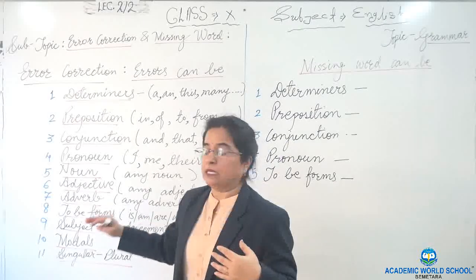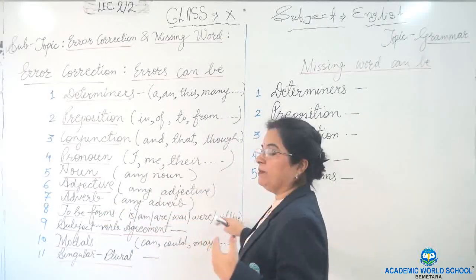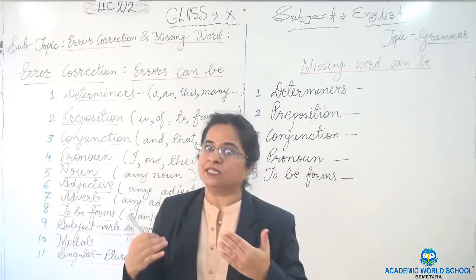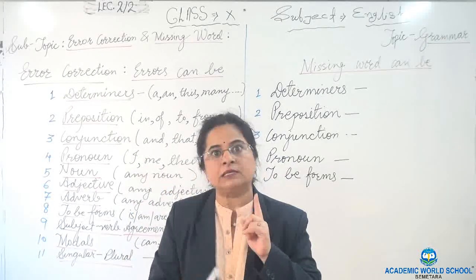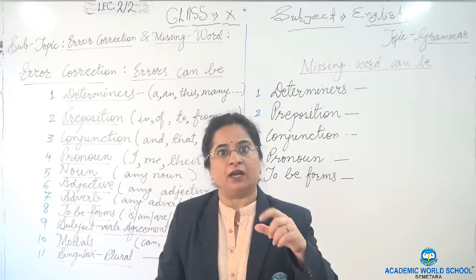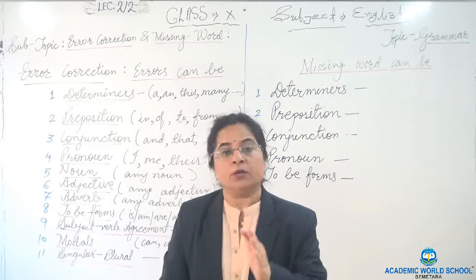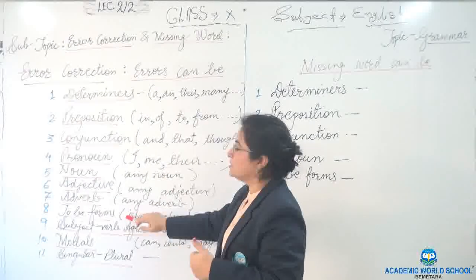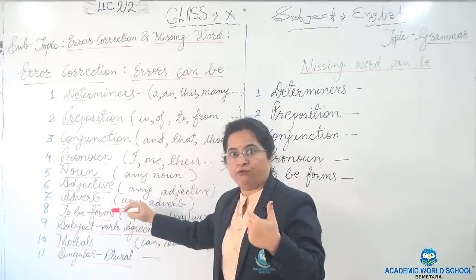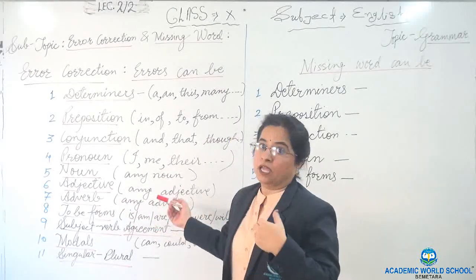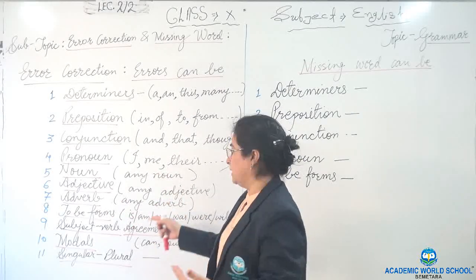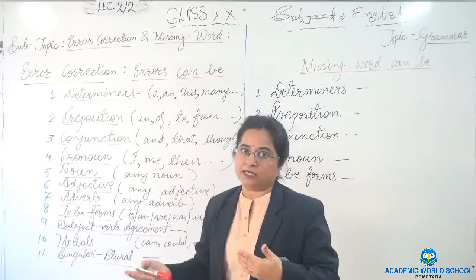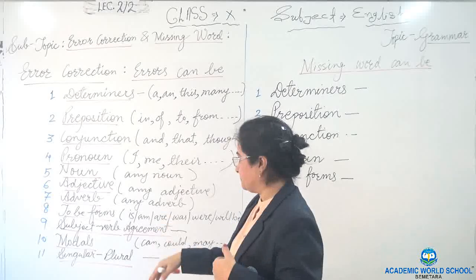To be forms, is, am, are, was, were will be according to the paragraph, which is very important when you are attempting grammar. The first thing is read the paragraph for the tense. What tense the paragraph is about. Then after that you see whether the given to be form is correct or not. If we are talking about the plural, then it has to be according to tense, are or were. If it is present tense, then accordingly you have to use it.